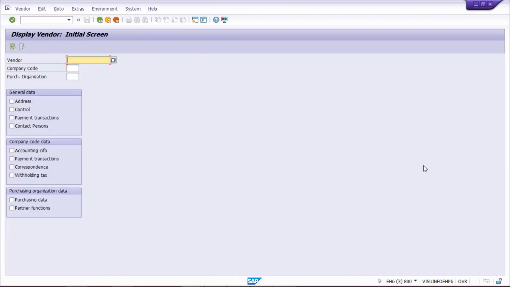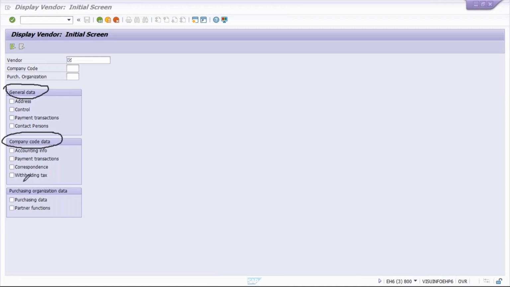Look here, we have three data: general data, company code data, and purchase organization data. Under general data, we have lots of tabs like address, control, payment transactions, contact person. Under company code data, we also have some data like accounting info, payment transactions, correspondence, and so on.